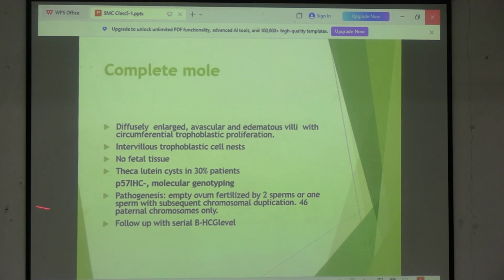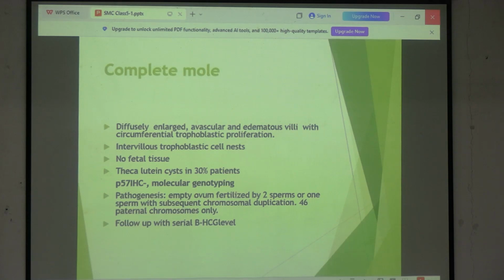তাহলে এখানে আমরা কি করছি? P57 IHC ইউজ করছি। হোয়াট ইজ দ্য সিগনিফিকেন্স? The IHC will come out to be negative. Then you can say if it is coming out negative, then how it is being helpful. I'm coming to that. So just remember that P57 is negative. Next is what is the pathogenesis? When do you get a complete mole?